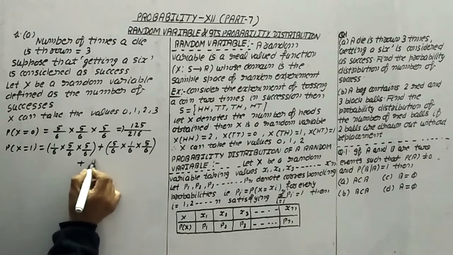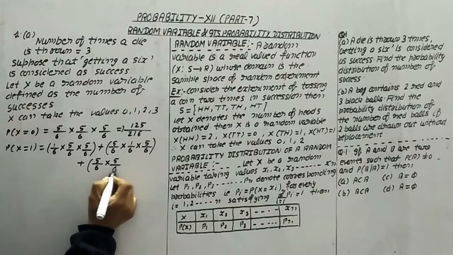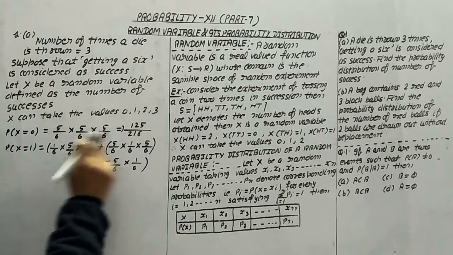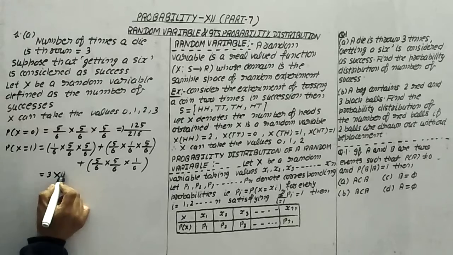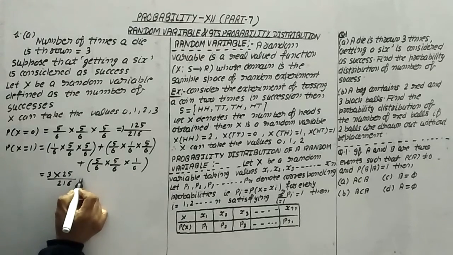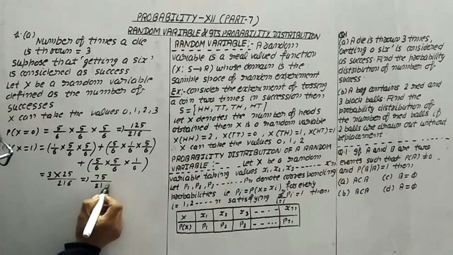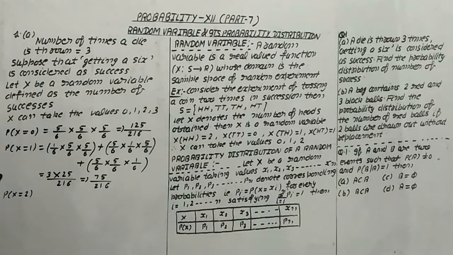In the same way, each term is 5 by 6, 5 by 6, and 1 by 6. It means the same term is there, 3 times, so 3 times 25 upon 216. This becomes 75 upon 216.